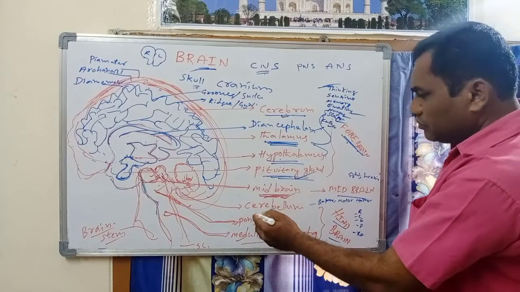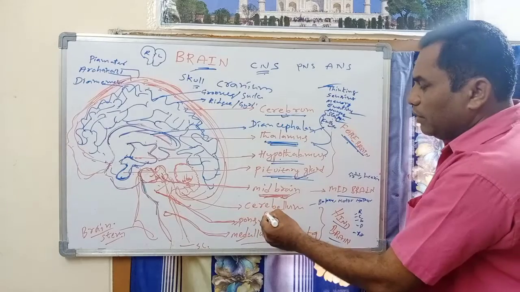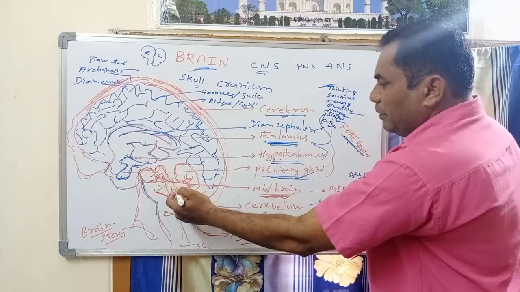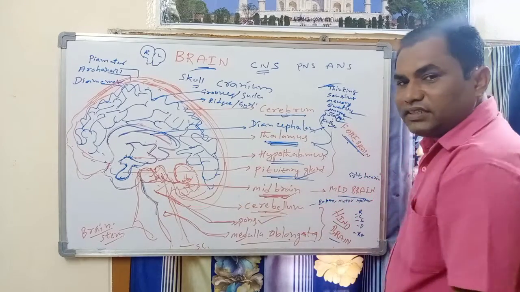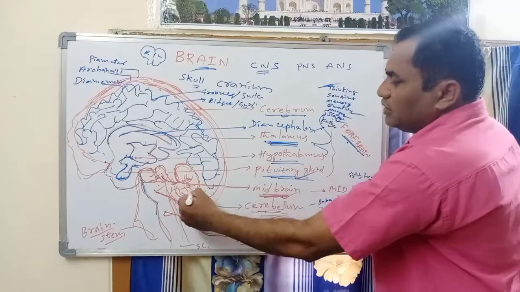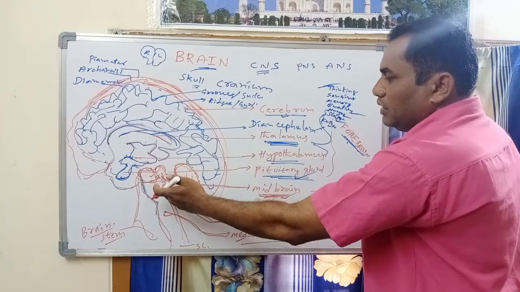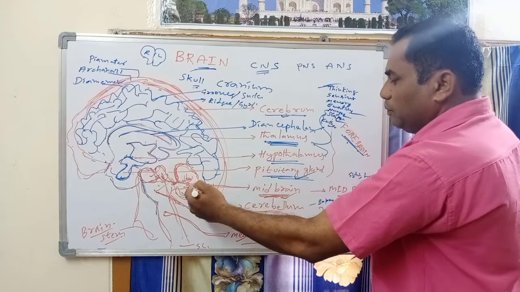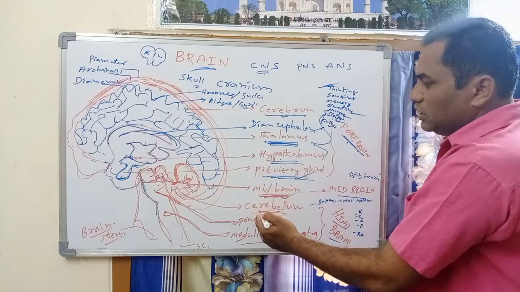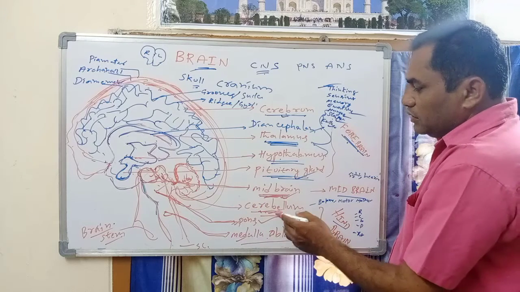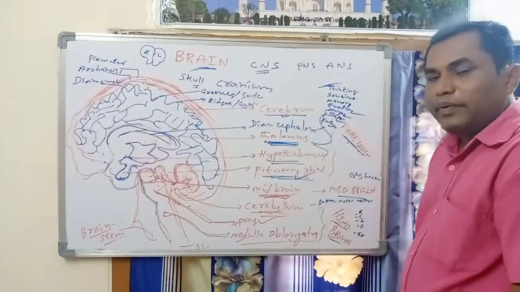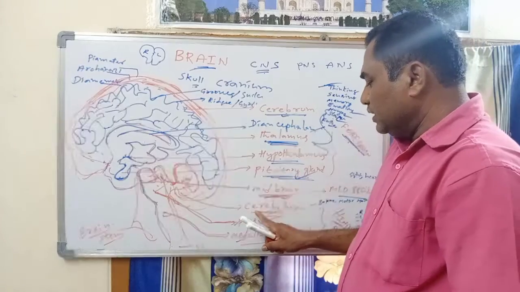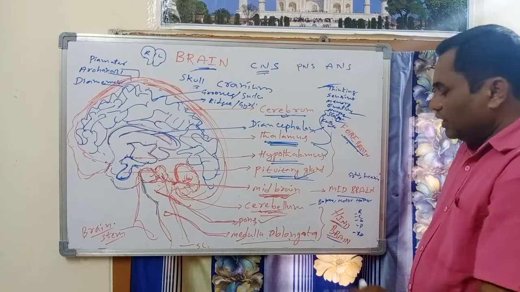Both together, and behind the brainstem there is an important part, the cerebellum. This part is called the cerebellum, which is attached to the brainstem and plays a major role. The cerebellum, pons, and medulla oblongata all together are called the hindbrain. In the hindbrain, how many parts are present? Three: cerebellum, pons, and medulla oblongata.